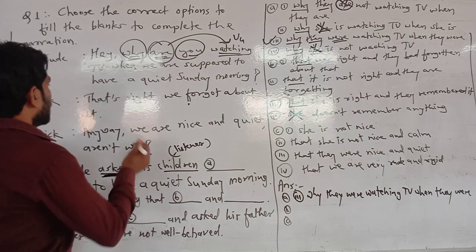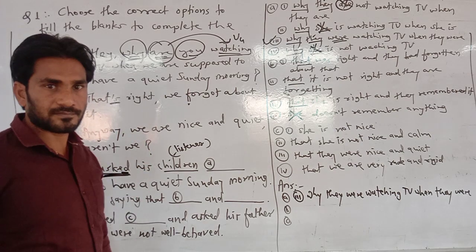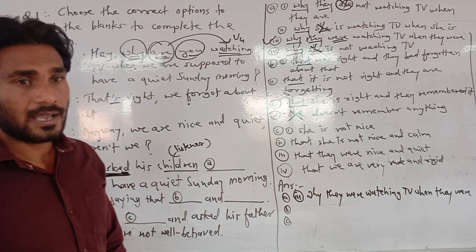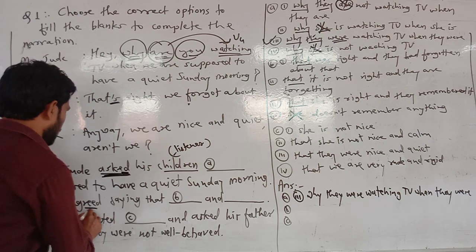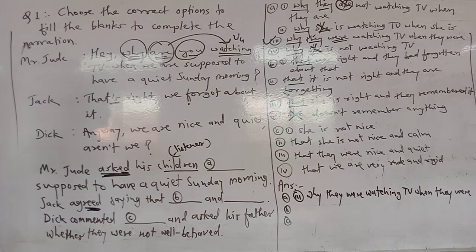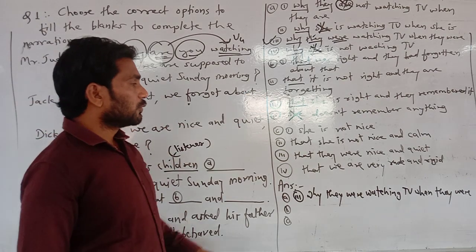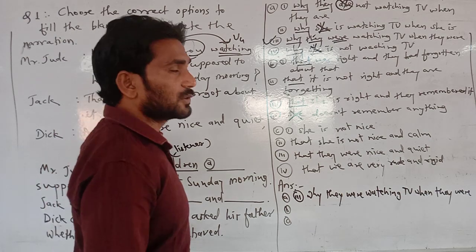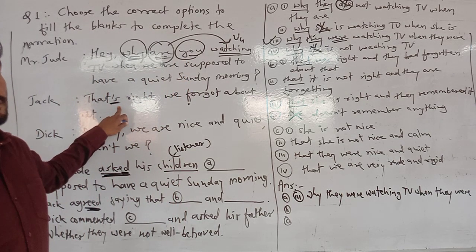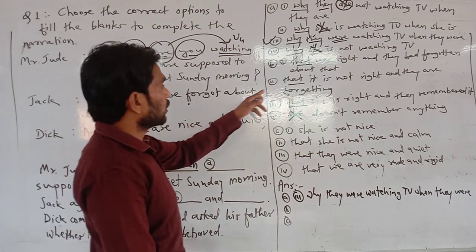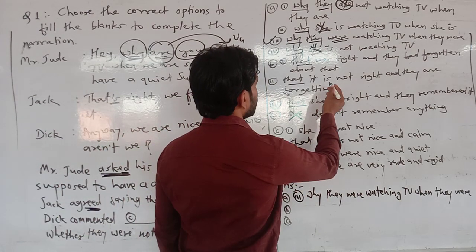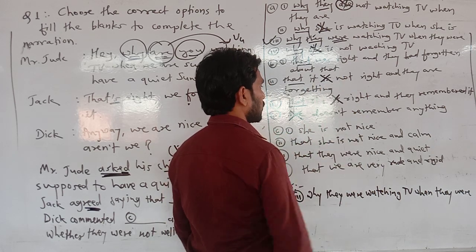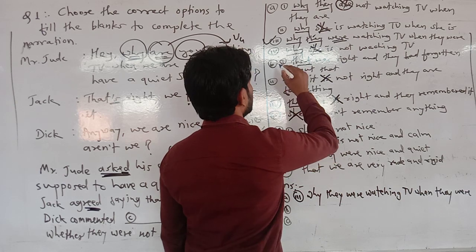We have to see that here "means" is simple present tense. That is right. And as we know, if the reporting verb is in past tense, what we have to do? We have to change the present tense into past tense. The present tense is given here, so it would become simple past. Regarding the simple past, what is given here? Yes, it is wrong.